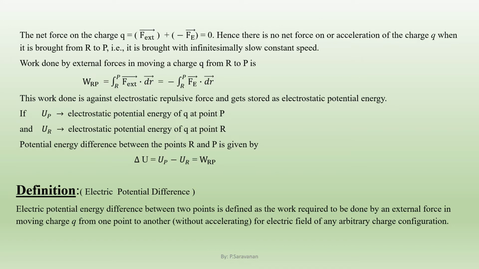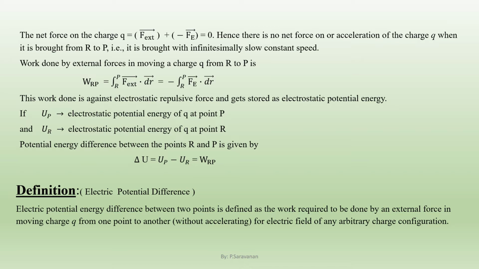If epsilon P or UP represents the electrostatic potential energy of q at point P and epsilon R or UR represents the electrostatic potential energy of q at point R, then the potential energy difference between the points R and P is given by delta epsilon equal to epsilon P minus epsilon R, that is equal to WRP.